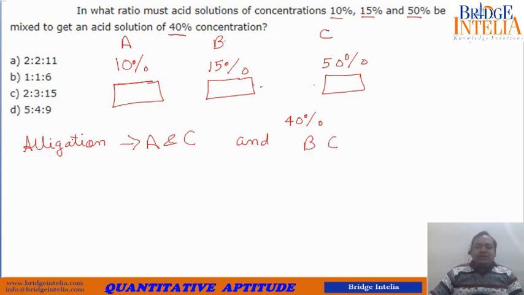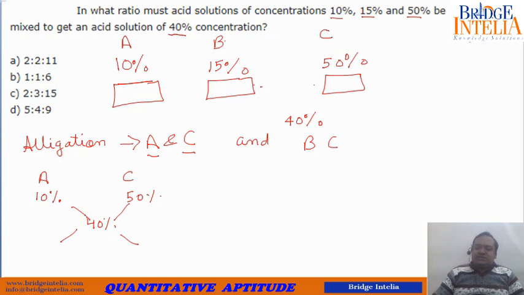So let's do that. Assume for the time being you simply ignore B, and concentrate only on the data given for A and C. A, C, what is their relative strength? 10%, 50%. What is the final outcome? Final outcome is 40%. So in what ratio these have to be mixed?